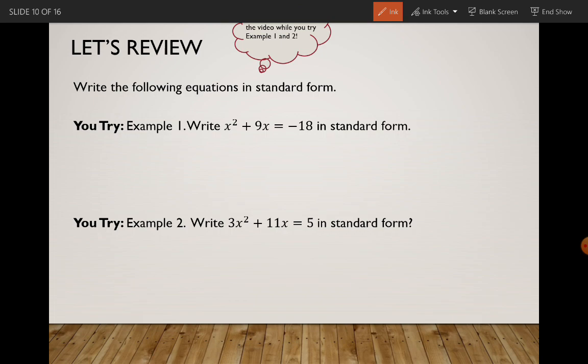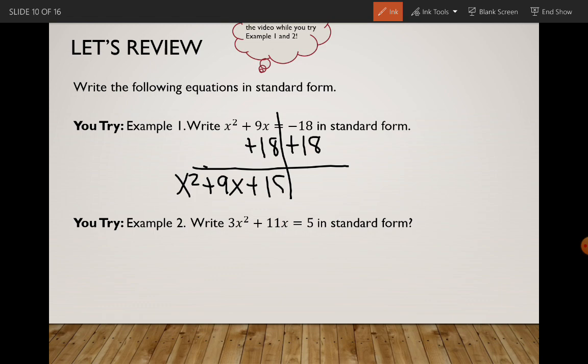Okay, so I want to write this in standard form. So I'm going to add 18 to both sides. Notice I'm adding because that's the inverse of a -18. X squared plus 9x plus 18. None of these are like terms, so I can't add any of them together. So I just write all 3 terms out separately equals 0. Okay, so it went from being a -18, and when I moved it over here to the left, it became a positive.